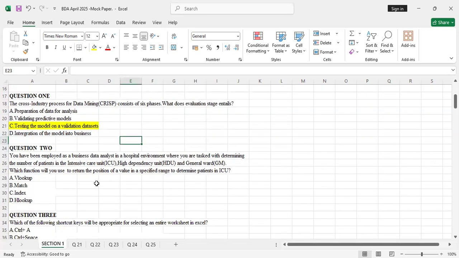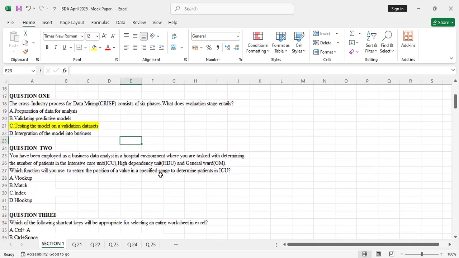Question 2: you have been employed as a business data analyst in a hospital environment where you are tasked with determining the number of patients in the intensive care unit, ICU, high dependency unit, HDU, and general ward, GW. Which function will you use to return the position of a value in a specified range to determine patients in ICU? That's what the examiner requested of you.